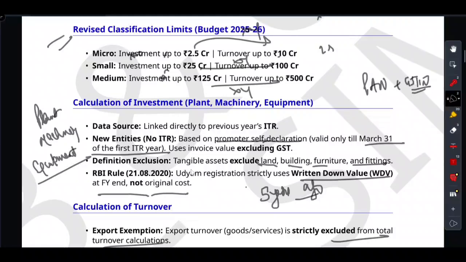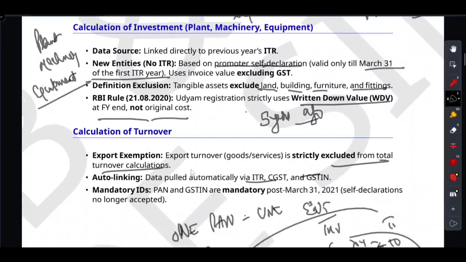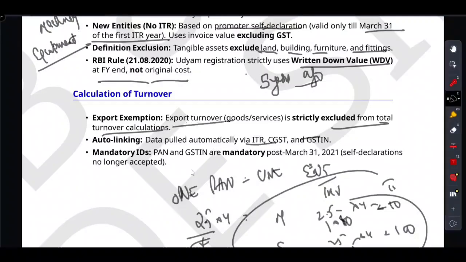I told you that exports are 100% excluded, and PAN and GSTIN are mandatory. Export turnover is excluded, PAN GSTIN is mandatory.